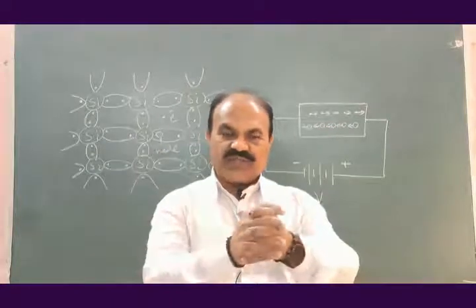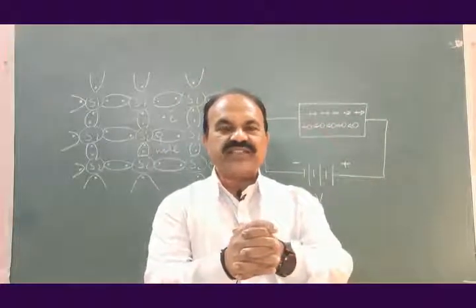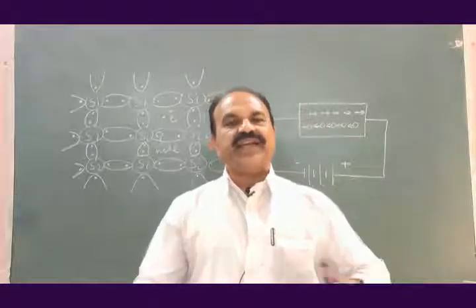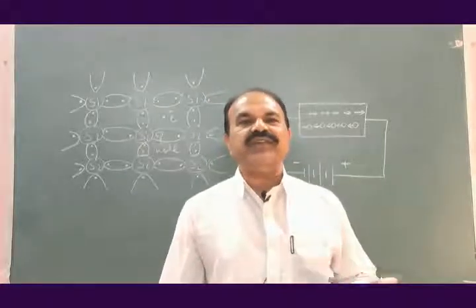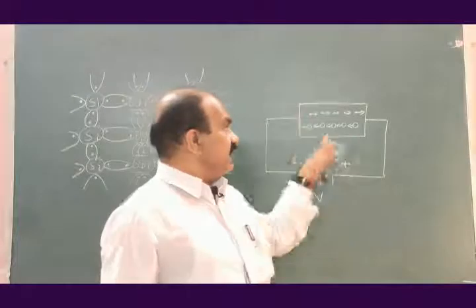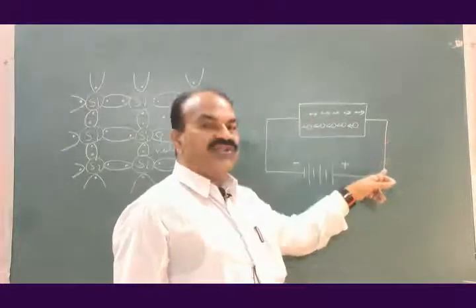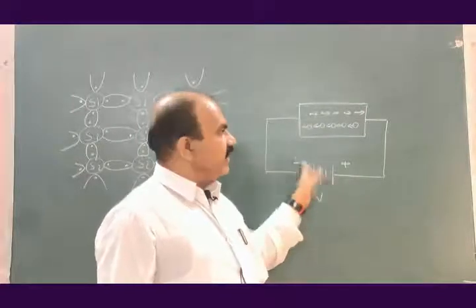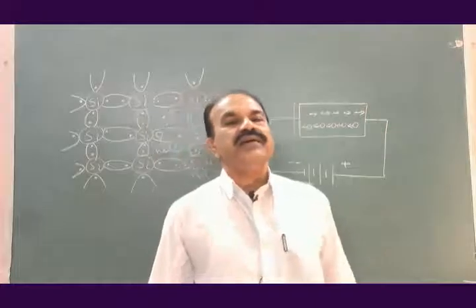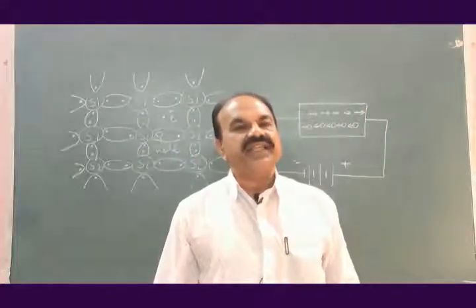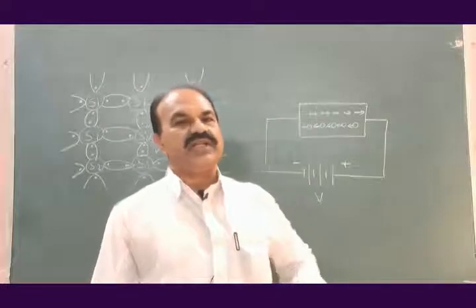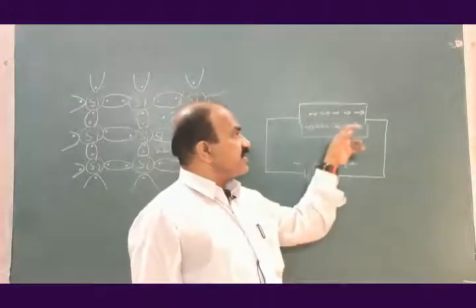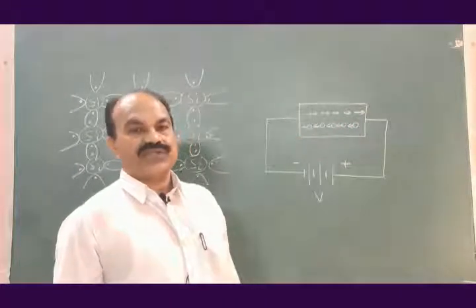When negative and positive charge combine together, the net charge will be 0, and it will be neutral. Electrons will flow through the outer circuit, and therefore the current in the external circuit is only due to electrons. But the current in the intrinsic semiconductor is due to electrons as well as due to holes.